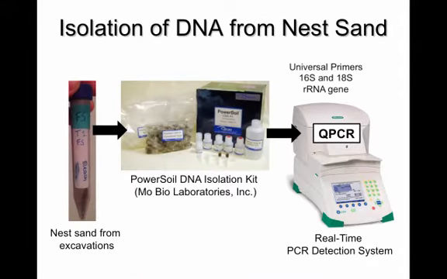We collected nest sand at the time of excavation, and from that sand we isolated microbial DNA, which we then quantified using quantitative polymerase chain reactions. We used universal primers that targeted the 16S and 18S rRNA gene. This allowed us to have a quantified copy number per gram of nest sand, which we can use as a proxy for overall bacterial and fungal abundance.